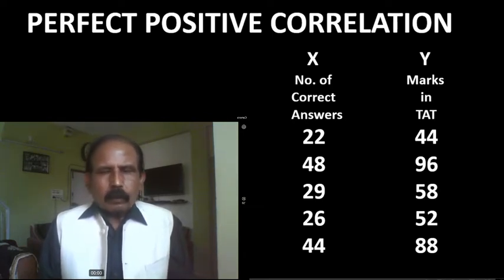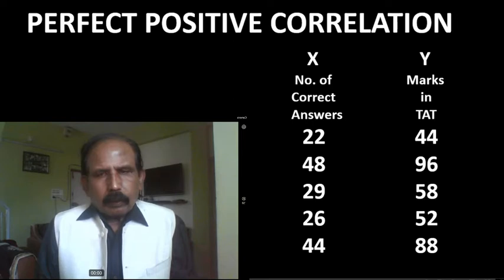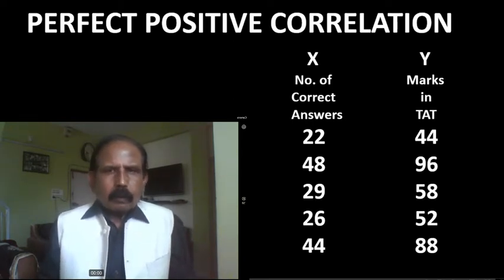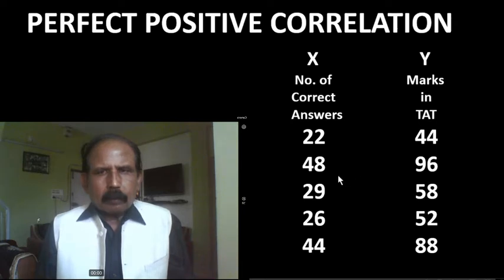And what type of changes are there in this x and y? Let us check first. First x is 22 and second one is 48. So the second x is more than the first one. At the same time, the second y is more than the first y. The changes are in the same direction. The third x is less than the second x, as shown on the screen.